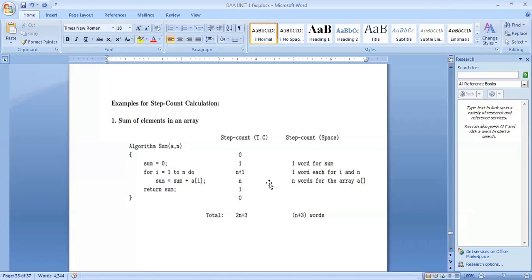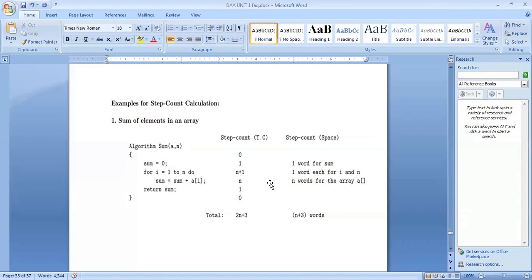Okay, next the for loop. N times it is repeating, so n plus 1 is the count. The statement inside the for loop will be repeated n times, so n is the count. Return sum: the count is 1. So finally, we can check the total: 2n plus 3 is the total count.